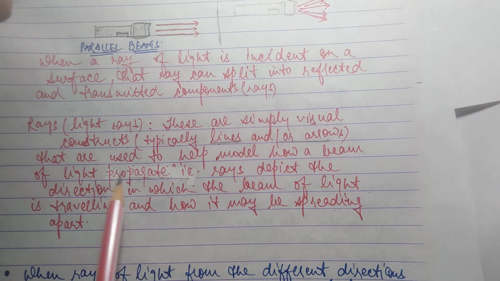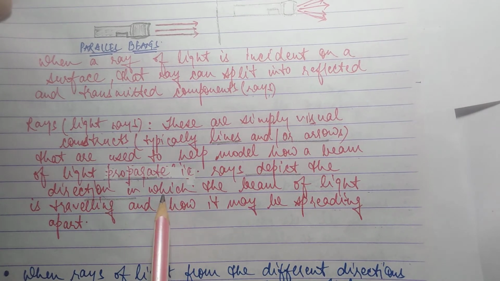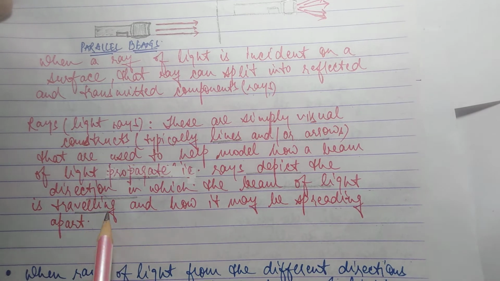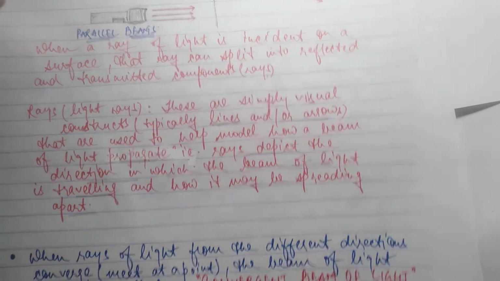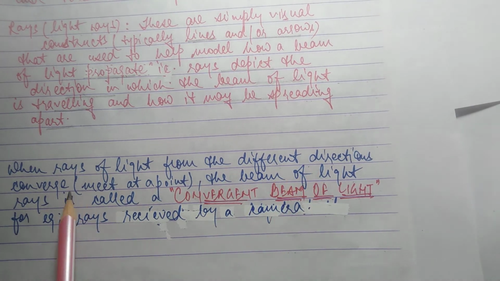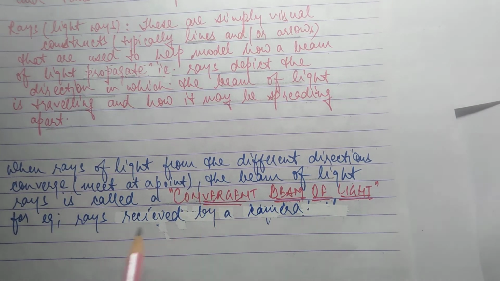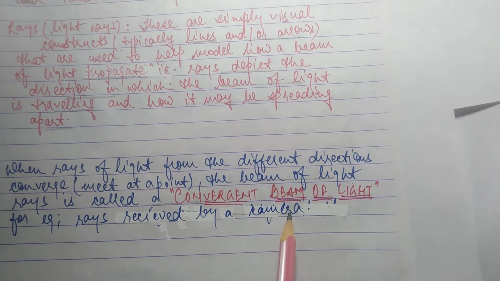मतलब कैसे चलती है. Example, rays depict the direction in which the beam of light is traveling and how it may be spreading apart. Now, when rays of light from different directions converge or meet at a point, the beam of light is called convergent. Example, rays received by a camera.